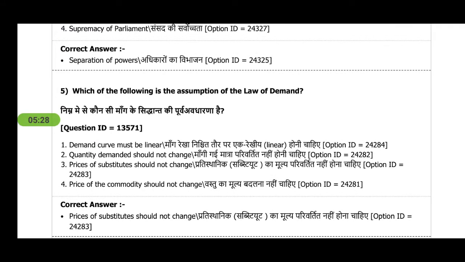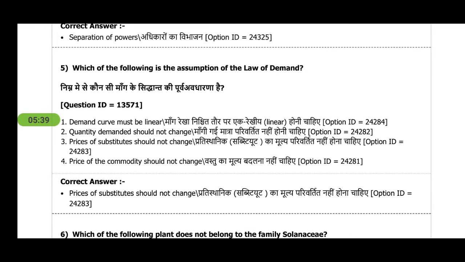Next is, which of the following is the assumption of law of demand? So you have to see, we have not seen this topic in economics till 10th. It's in 11th and 12th, and it's very simple for economics people, of course. But you may get this topic in any general knowledge book, or may not. So the answer is, price of substitutes should not change. Law of demand is that when price of a commodity increases, the demand of that commodity decreases on the condition that the price of substitute should not change.